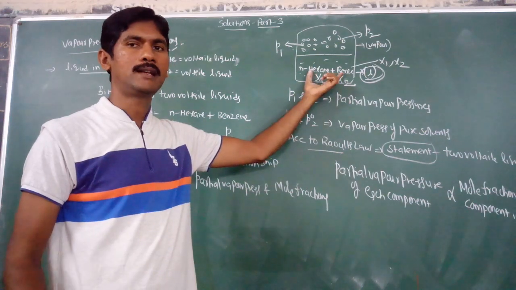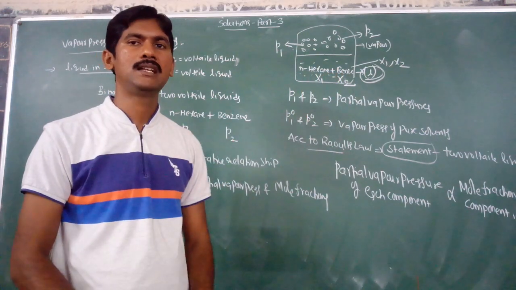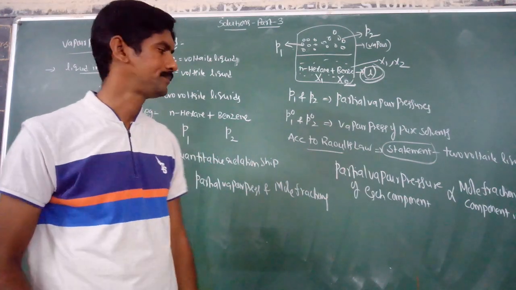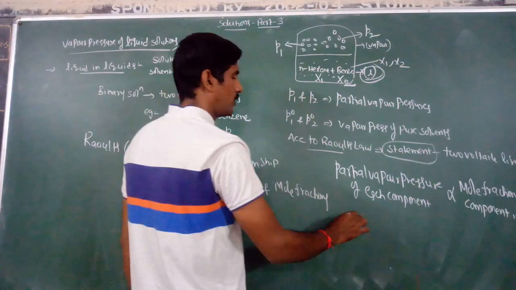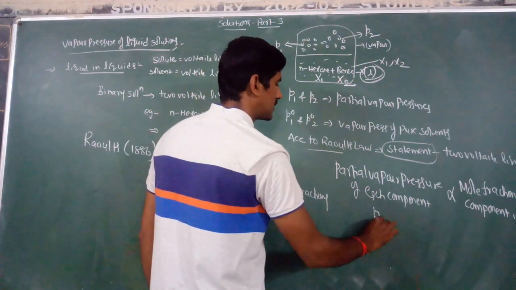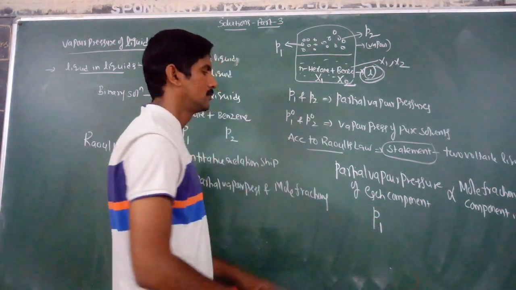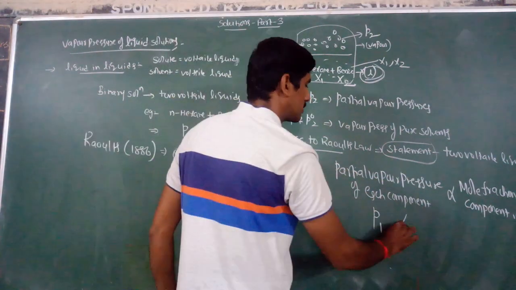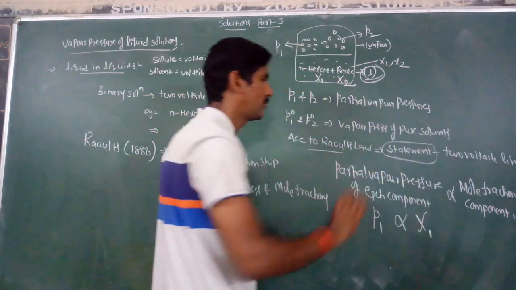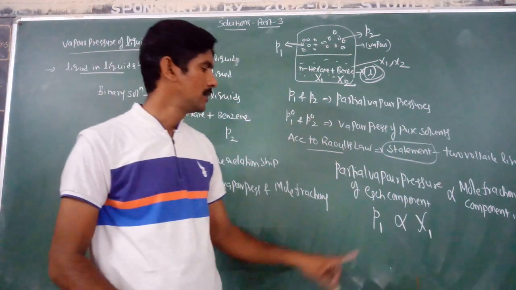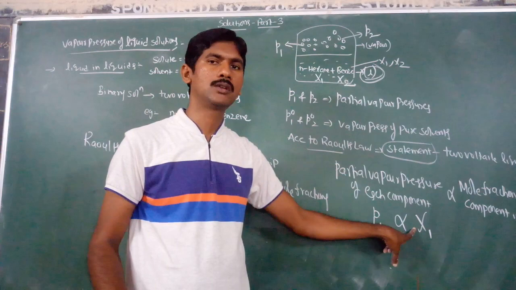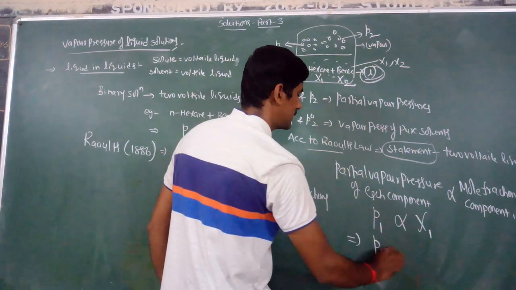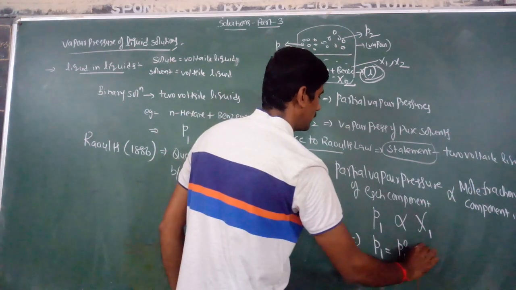Here we have taken n-hexane and benzene as volatile liquids because they can easily go into the vapor state. For the first component, the partial vapor pressure is P1. It is directly proportional to the mole fraction of that component, that is, P1 is directly proportional to x1. Simply, P1 is equal to P01 into x1.